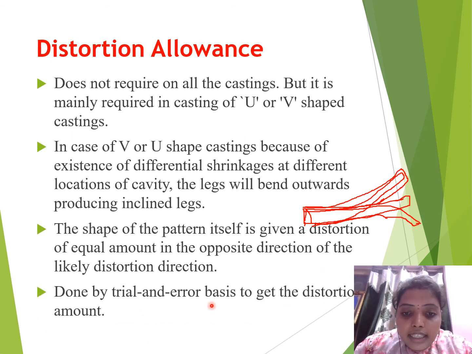It is done on a trial and error basis to get the distortion amount. How much distortion is taking place? First we will check by using the trial and error method. After getting the distance, or how much distortion is taking place, observed in one object, afterwards we will give the distortion allowance to the other objects also to reduce the defects in the casting.